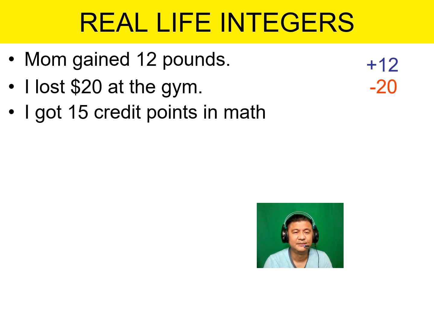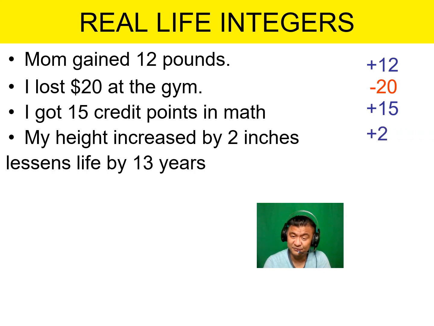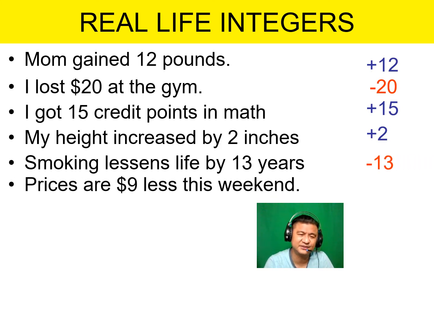Okay, correct. Now, I got 15 points credit in math. So, additional points, that's good for you, right? So, again, positive 15. And my height increased by 2 inches, therefore, positive 2, correct? Smoking lessens life by 13 years. So lessen, yes, correct, minus 13.